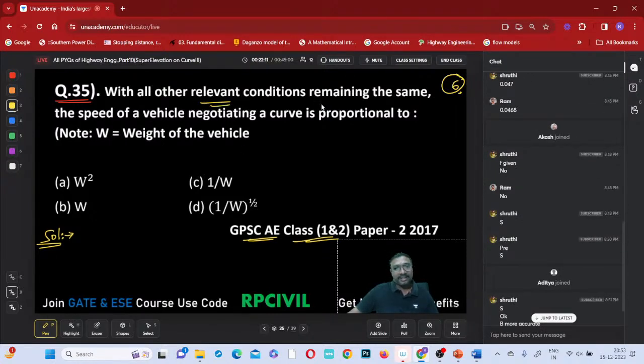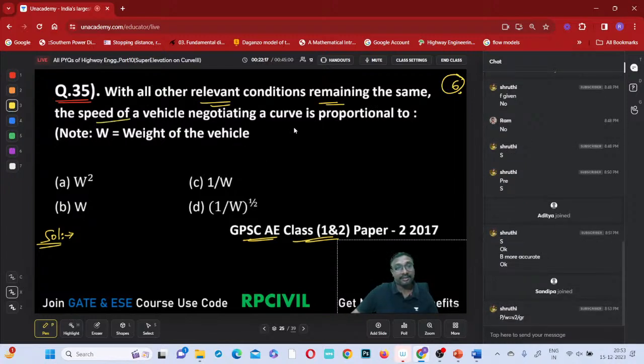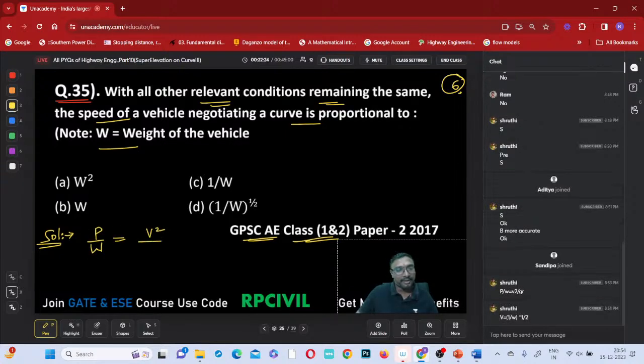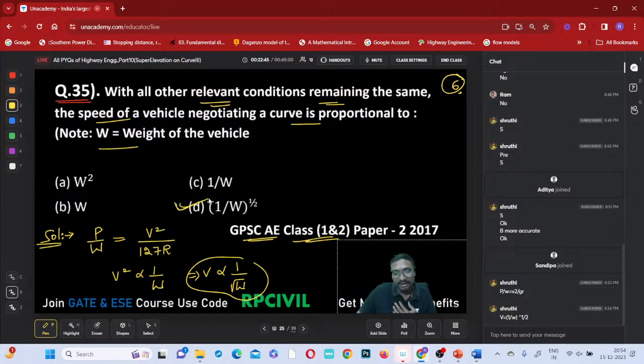With all other relevant conditions remaining the same, which one do we have to change? The speed of the vehicle negotiating the curve is proportional to weight, right? What can you say? P by W equals v square by gR. Then if you observe, v square is inversely proportional to W. This implies that v is inversely proportional to root W. So option D will be the correct answer, right? Is that clear, everyone?